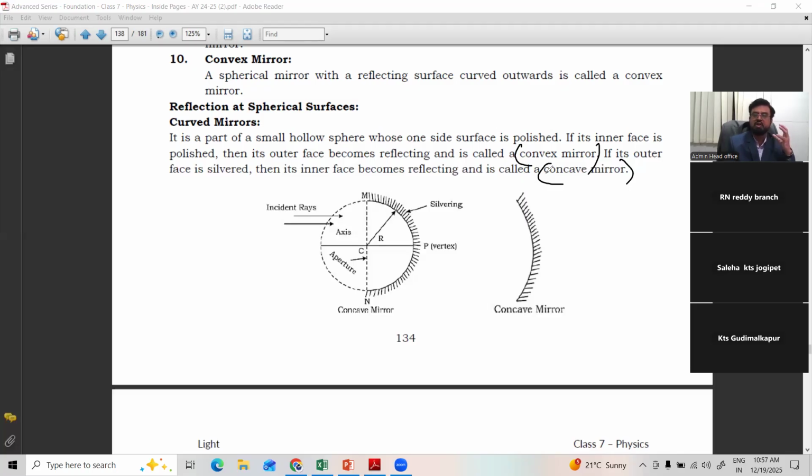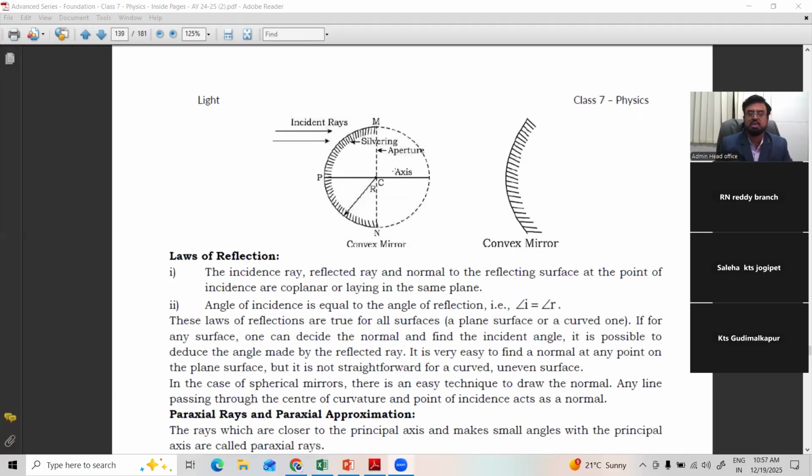So in your sphere, when you consider the two parts, one is internally painted with silver, and one is externally painted with silver. The part other than the silver-coated one acts as a reflecting surface. Right? One is inward, the other is outward. Such mirrors are called curved mirrors. You can see here, convex, concave.